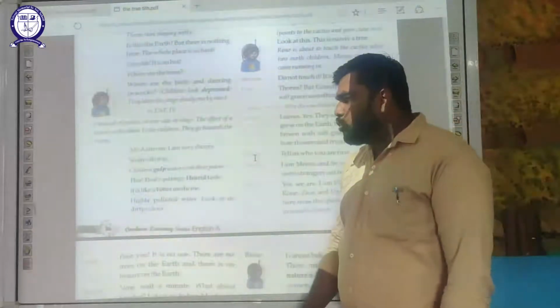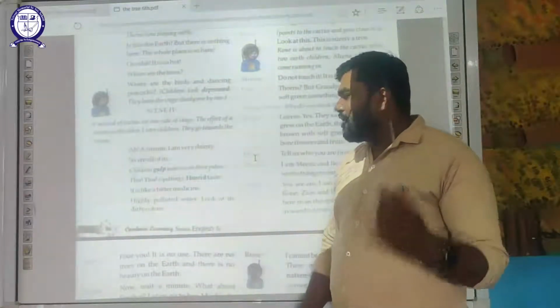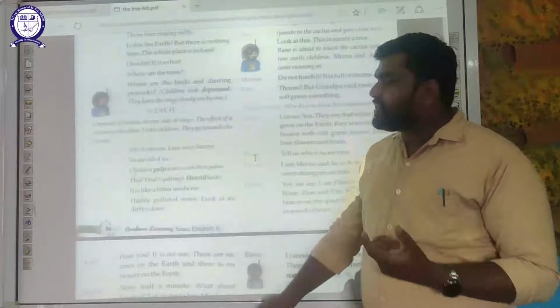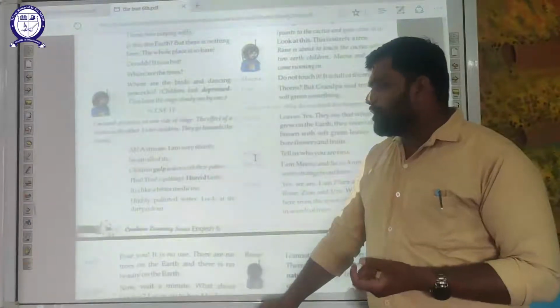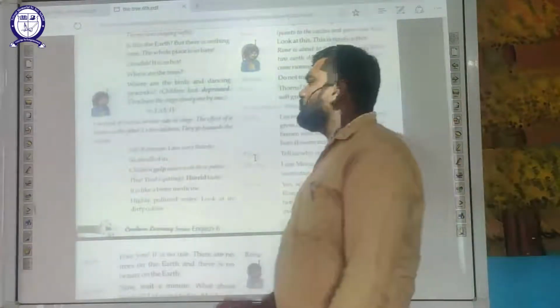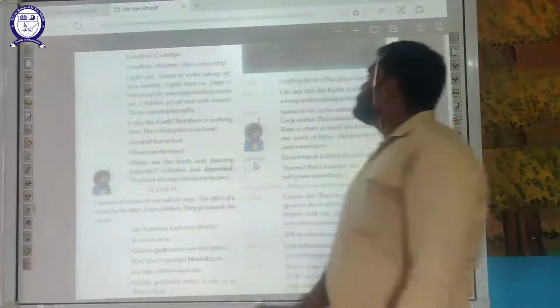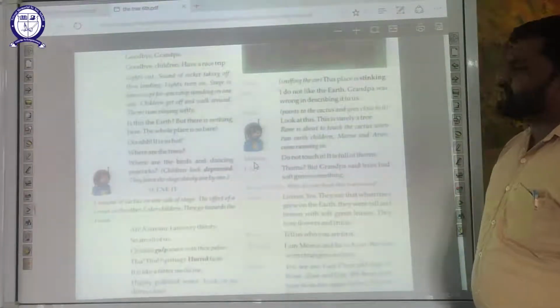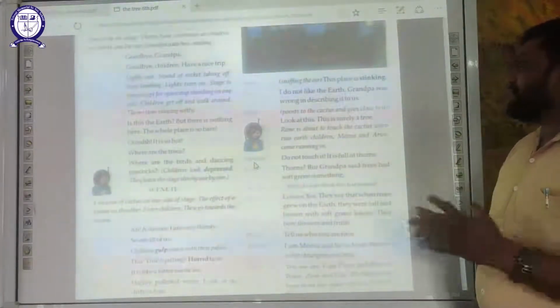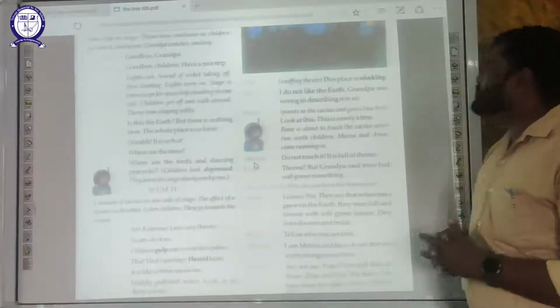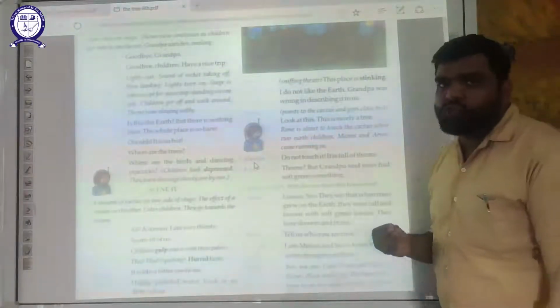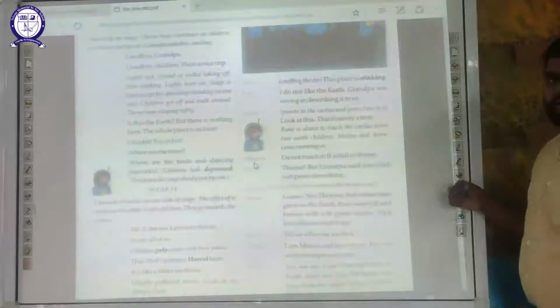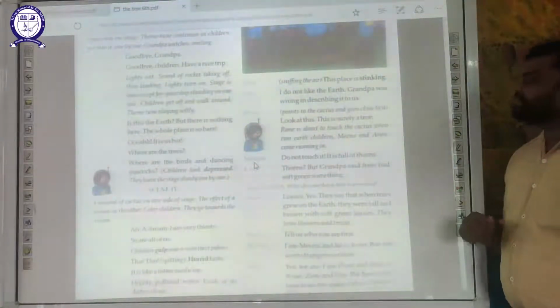Now one of them says, "Thoo, thoo," they spit. Horrid taste, it is like a bitter medicine. Highly polluted water. Look at this dirty color. Okay, the stream was polluted. Zion sniffing the air. This place is stinking. Stinking means bad smell. I do not like the earth. Grandpa was wrong in describing it to us. They said Grandpa was not right.